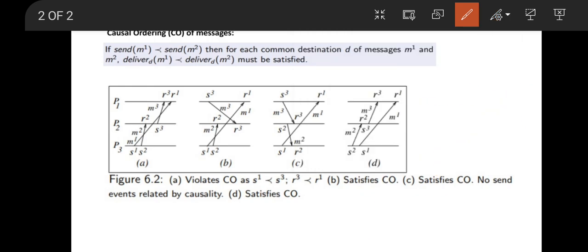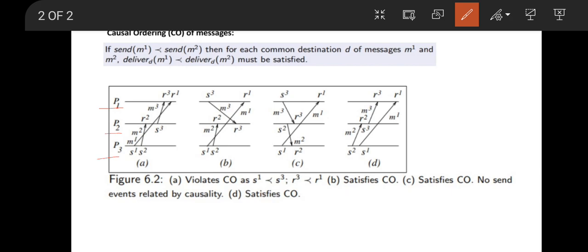Now let us understand this with an example. In the first example, we have three processes P1, P2 and P3, and three messages being communicated, that is M1, M2 and M3. For causal ordering of messages, we need to check, when the same process receives more than one message, whether their corresponding send events and receive events satisfy the requirement of causal ordering of messages or not.